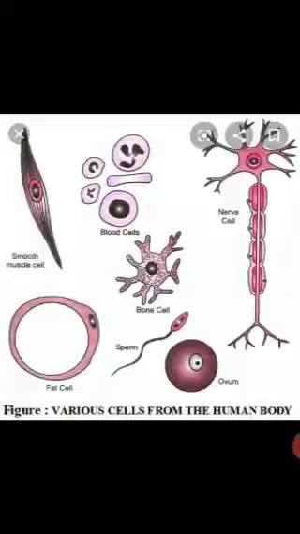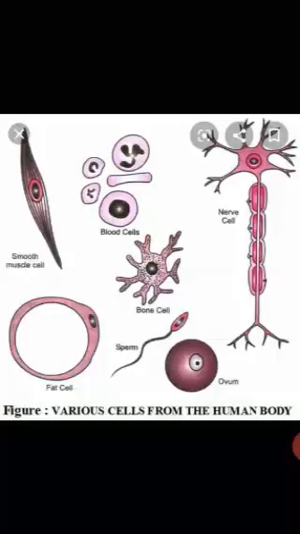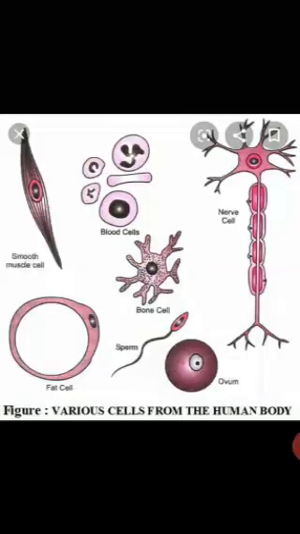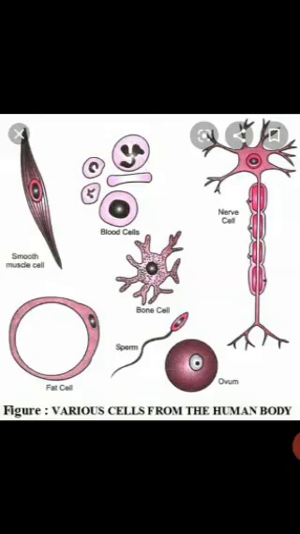Smooth muscle cell is spindle shaped, nerve cells are elongated, fat cell is elliptical, then your ovum is here spherical in shape. So all the cells have different shapes. The shape of the cells are related to the function that they perform. This is about the shape of the cells.